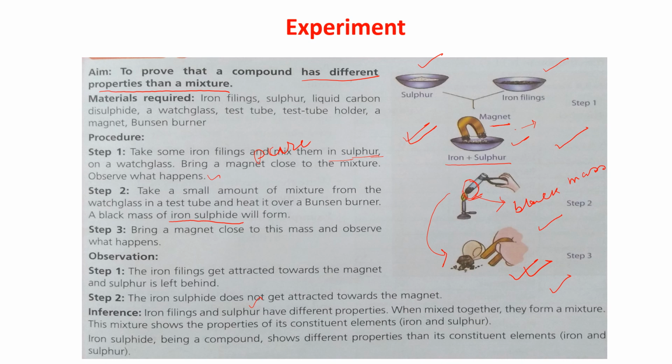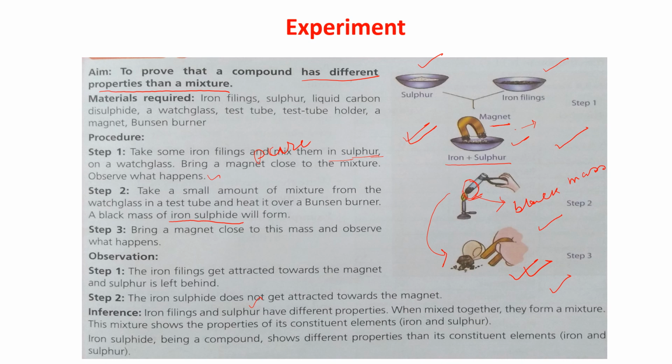The iron sulfide does not get attracted towards the magnet. So from these two, what we can say, iron filings and sulfur have different properties. When mixed together, they form a mixture.